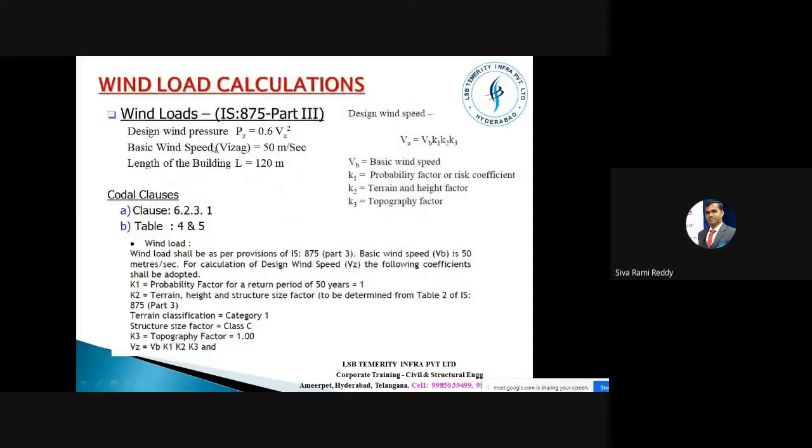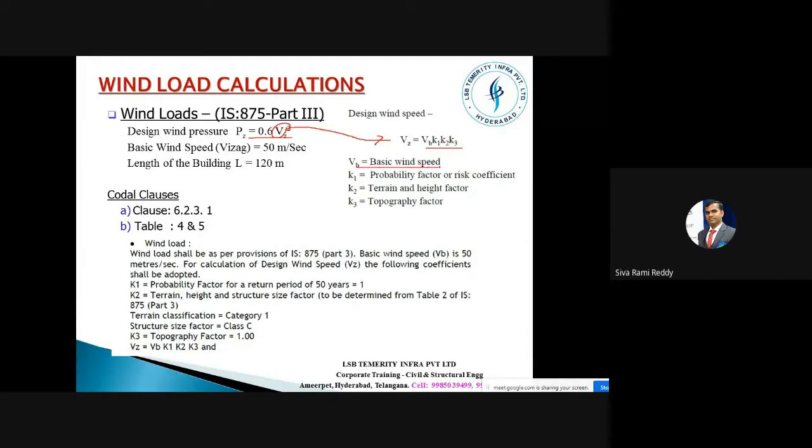Next thing is wind loads. For wind loads, you have to refer to the code book IS 875 Part 3 for finding the design wind pressure. The wind pressure that is going to act on the roof and also on the sidewalls can be estimated by using this formula. Vz is equal to Vb into K1 into K2 into K3.